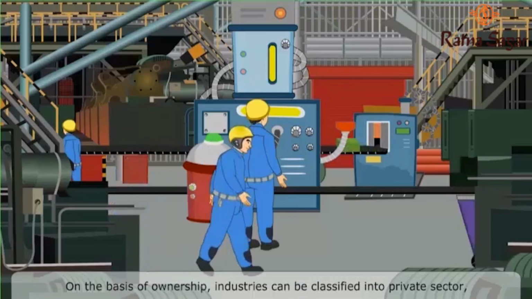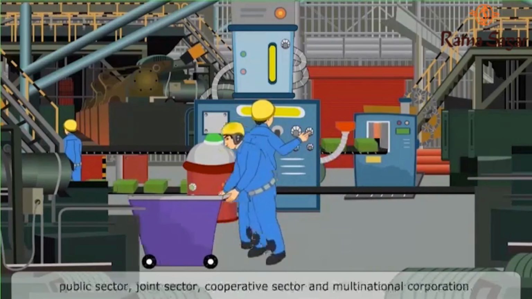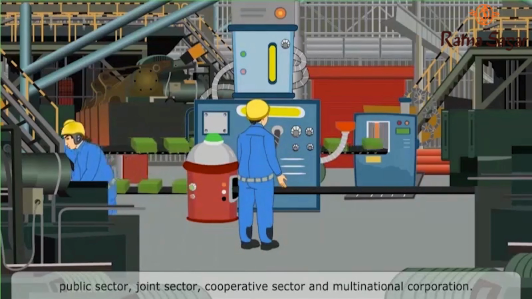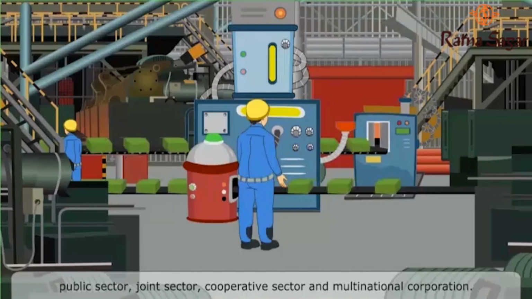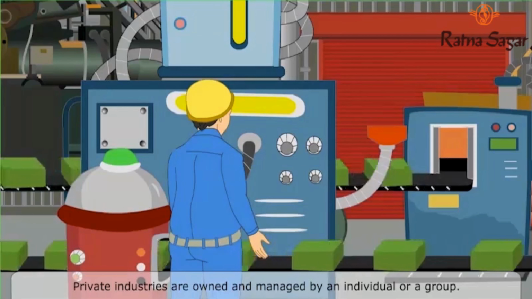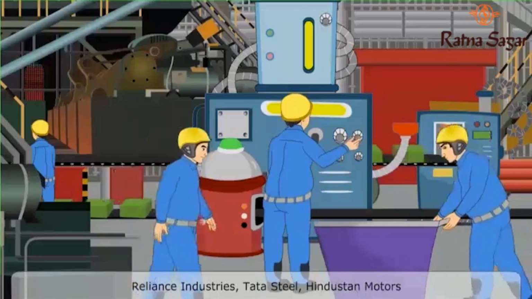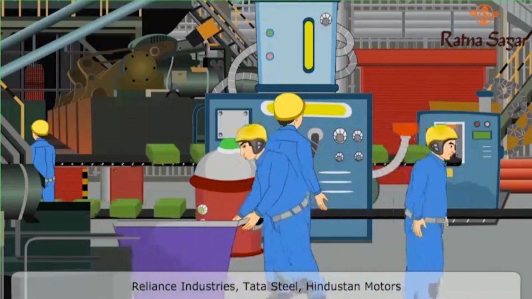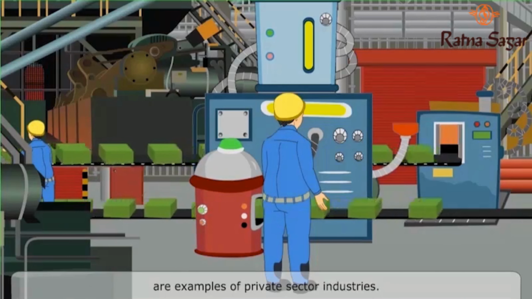On the basis of ownership, industries can be classified into private sector, public sector, joint sector, cooperative sector, and multinational corporation. Private industries are owned and managed by an individual or a group. Reliance Industries, Tata Steel, Hindustan Motors are examples of private sector industries.